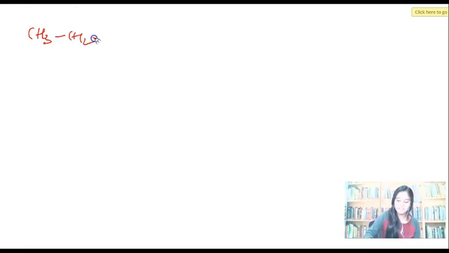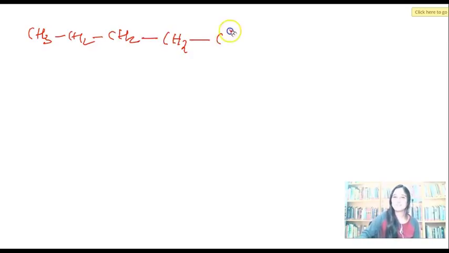CH3, CH2, CH2, CH2, Cl. Let me see who would answer this first. It's a very simple molecule, you know. I'm giving you simple molecules because this is the first step of learning IUPAC. We have a mixture of students, those who have learnt it already and those who are learning it for the first time, right? Some of you are trying well, being quick enough, that's really nice. I'll give instructions for those who are stuck, nothing to worry.